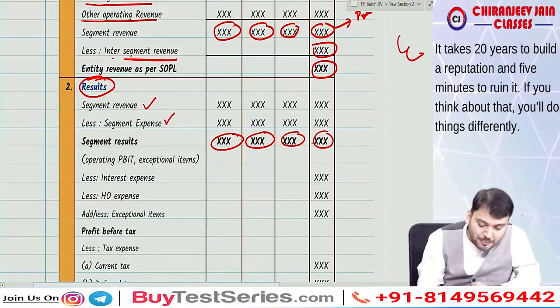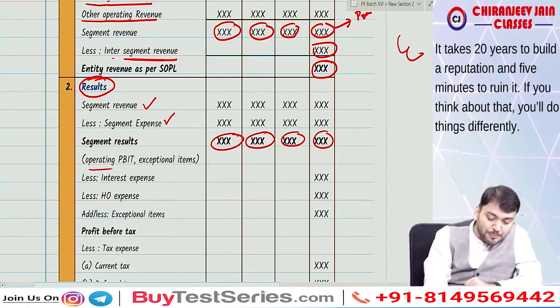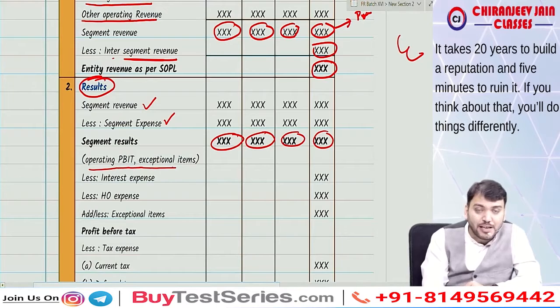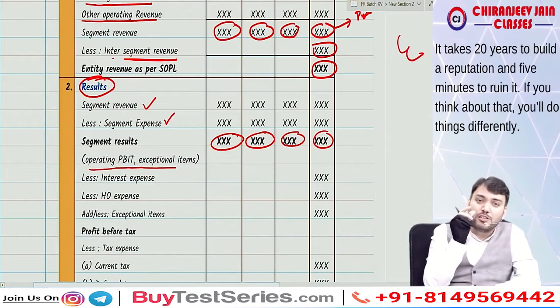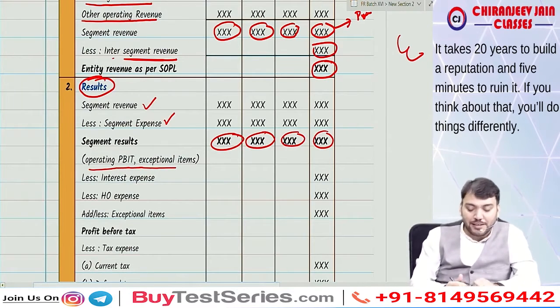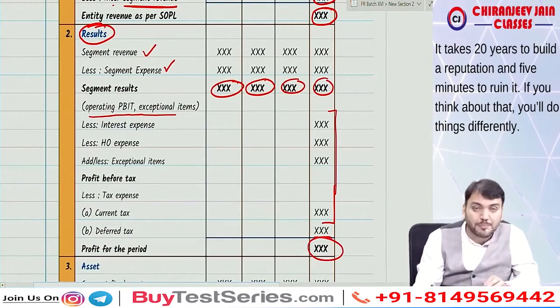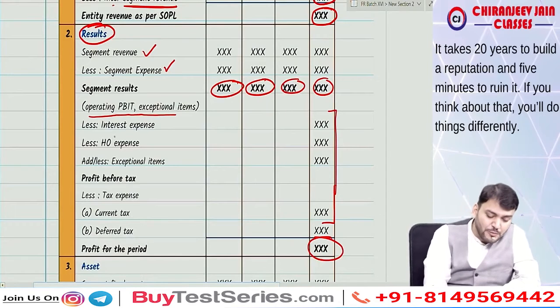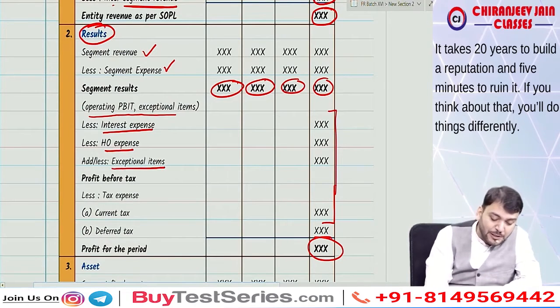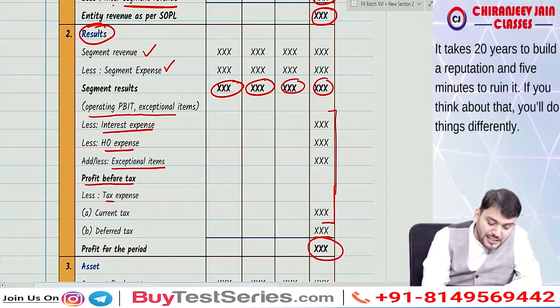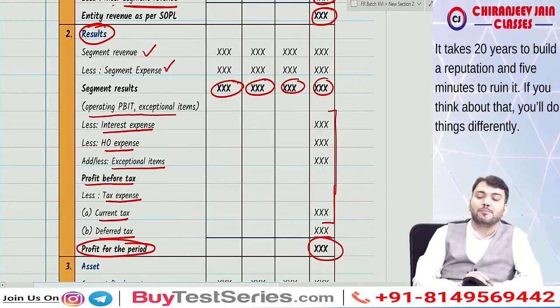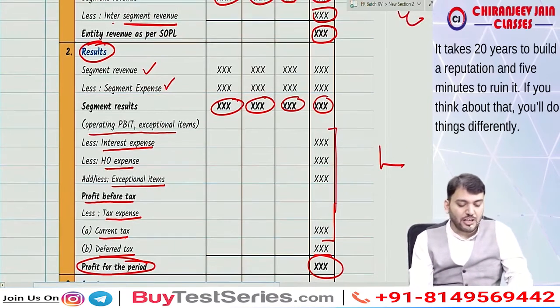So this becomes segment result. This segment result is operating profit before interest and tax and exceptional item. So this is only the operating profit of that particular segment. From this we'll do some adjustment because this will not match with the profit for the period from SOPL. So we'll less interest expense, less HO expense, head office expense not allocated, add or less exceptional item, so that becomes profit before tax. From this less tax expense, current tax, deferred tax, this becomes profit for the period. Understood? Yes sir.